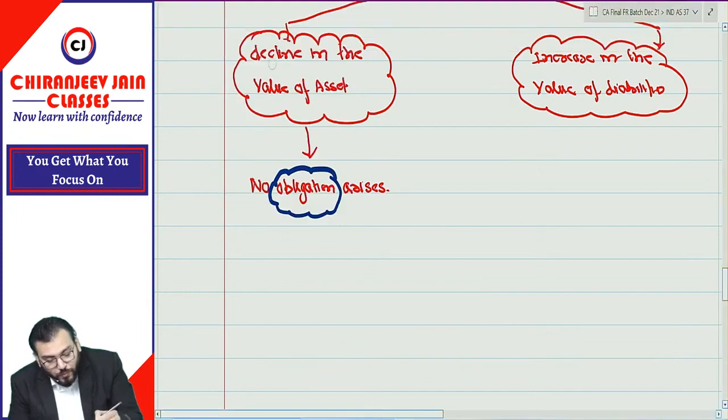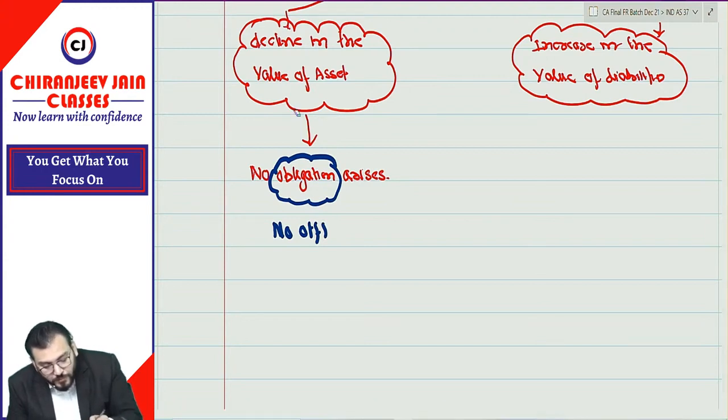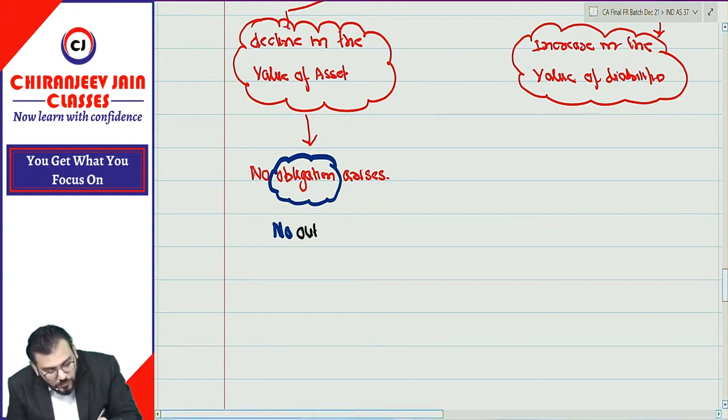There is no outflow of cash or any other asset.